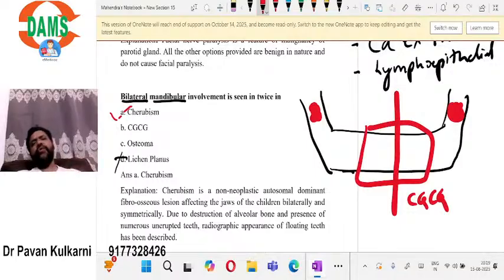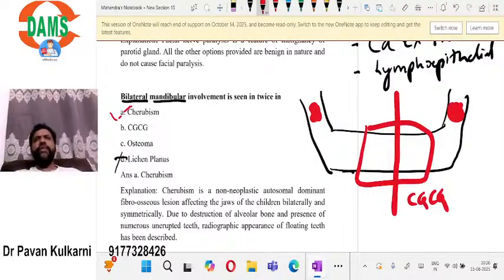Okay, and usually there will be floating teeth appearance because of the multilocularity, because of the destruction. Usually, this cherubism is not treated aggressively. There will be swelling. There will be expansion of the mandible, but there won't be any aggressive behavior. Cherubism doesn't get converted into any malignancy. So usually cherubism is not treated that aggressively.